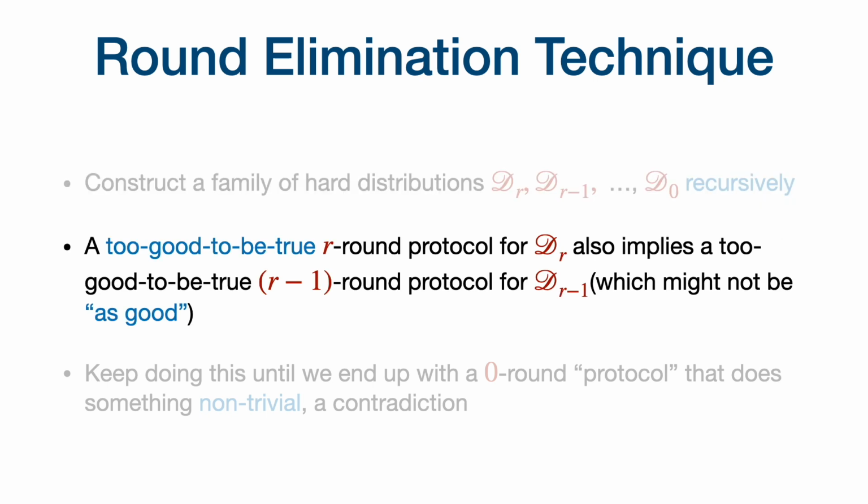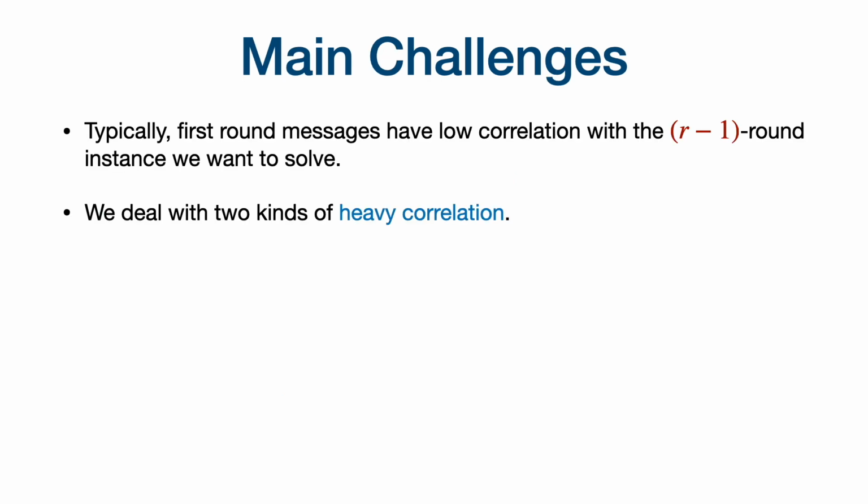The next part is to do the actual round elimination. And this is the main technical challenge that we had to overcome. So we want to take a too good to be true R round protocol, which solves distribution D_R, and use it to construct an R-1 round protocol that takes as input graphs from distribution D_{R-1}. I am not going to say many details on how we get the smaller round protocol. I will just say this.